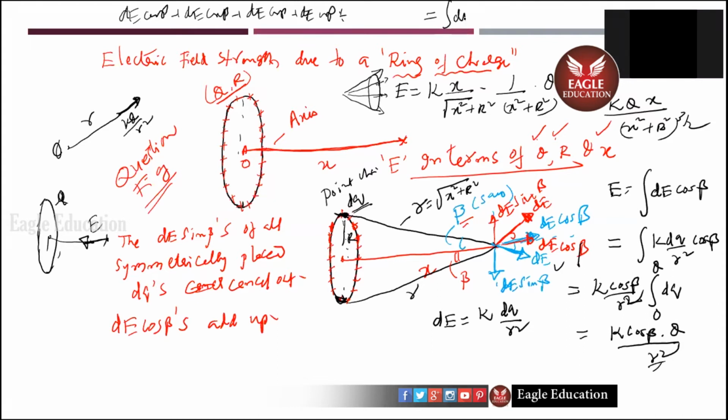All that will become the integral of dE cos beta. And dE is what? K into dq by r square. You wrote it. But for all the elements, cos beta and r are the same, so I took them out. They're constants. For everything, it is the same. It's not a variable. So the integral of dq from 0 to Q. So k cos beta Q by r square, which I'm writing in this form.